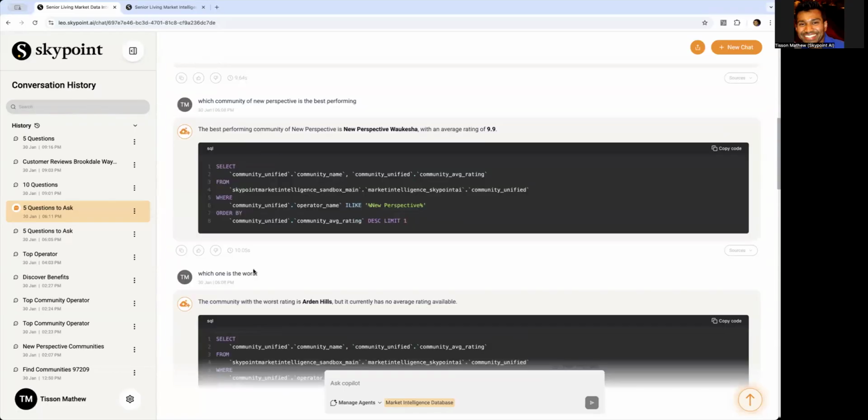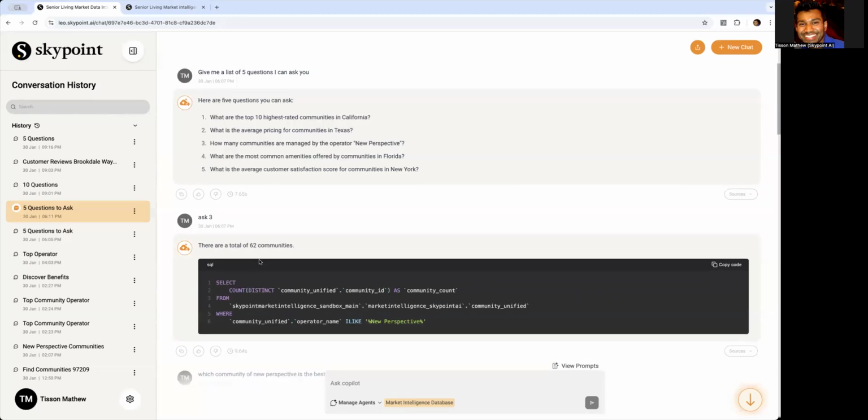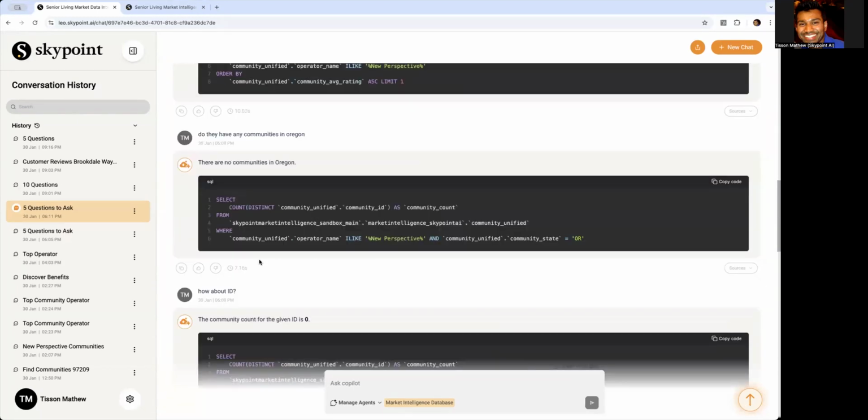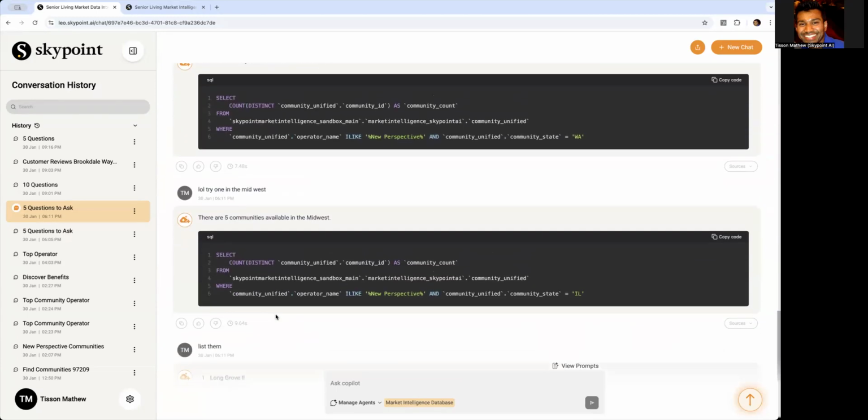Hello, everyone. Wanted to do a quick demo of Skypoint's private AI Copilot, its ability to interact with databases. It is a very interesting paradigm, interacting with structured data using AI.